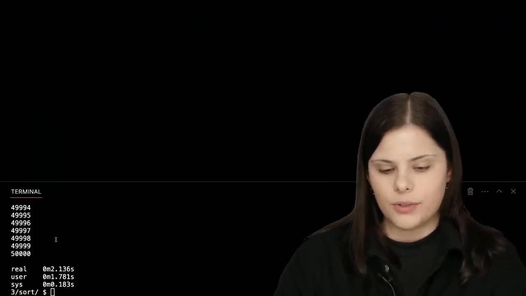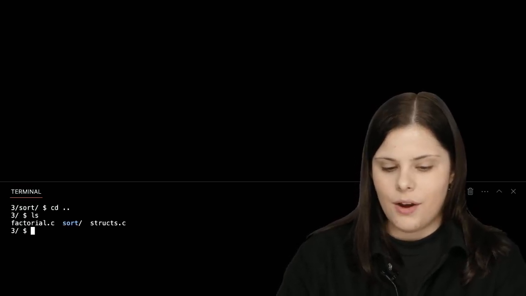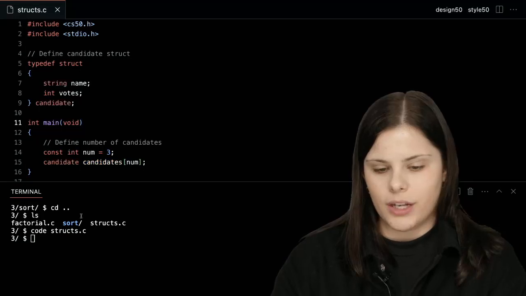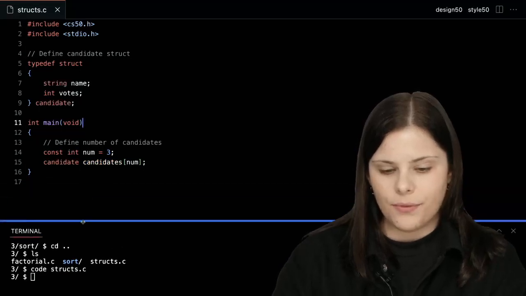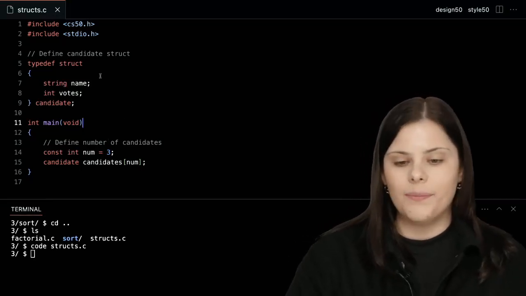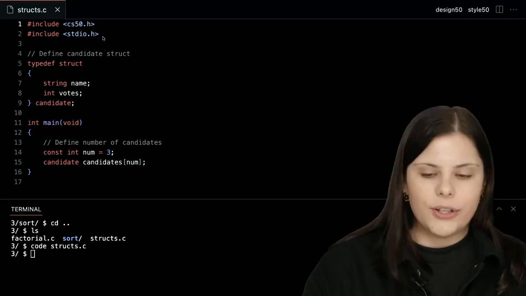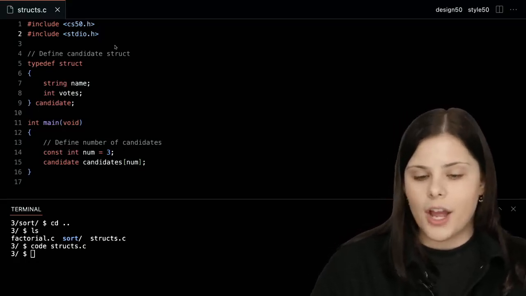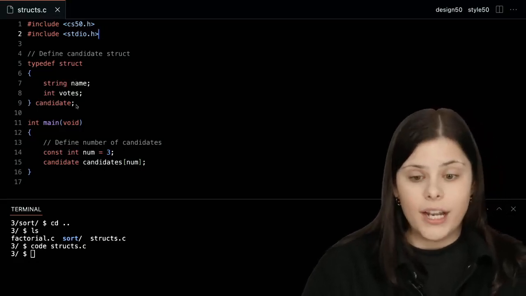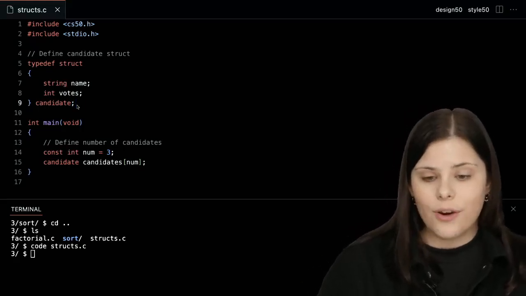Let me close the sorting exercise, and let me now open our exercise with structs. So I took some time before our section and I already pre-typed some code, so let's quickly walk through it. In the very beginning, we have our headers. It is what allows us to get users' input, and the standard io.h. We then define our candidate struct, right? Exact same syntax that we used on the slides just now.